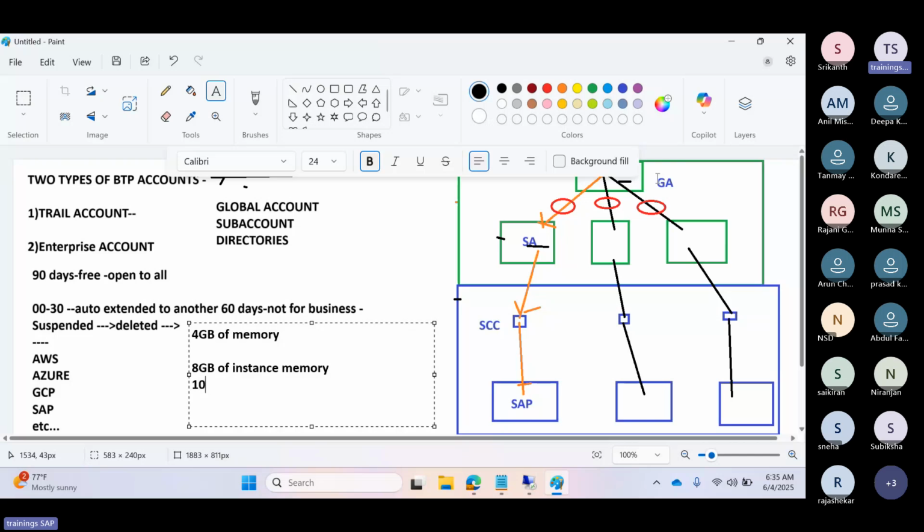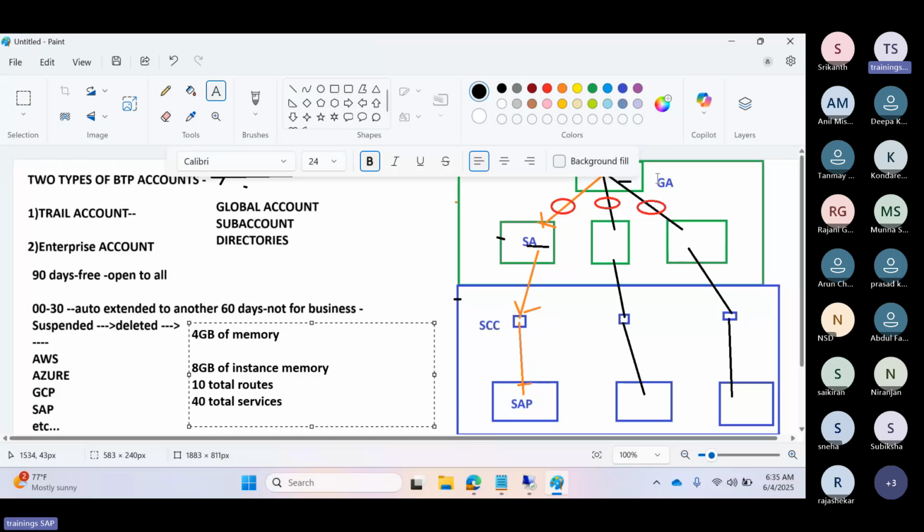Then you get a total of 10 routes and 40 total services from SAP, and two configured on-premise systems for the cloud connector and the remaining things.